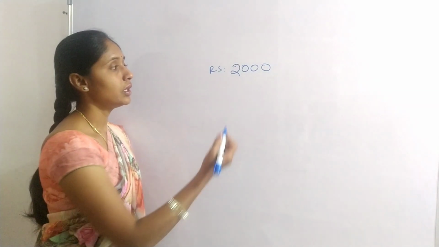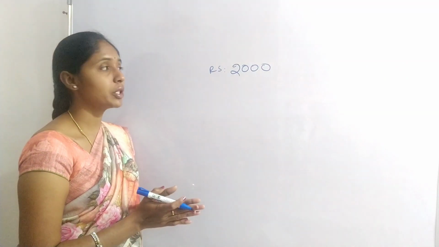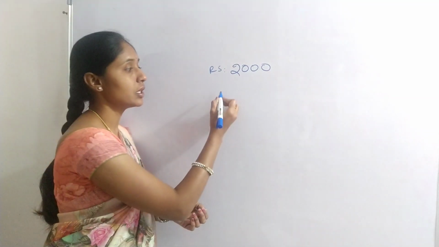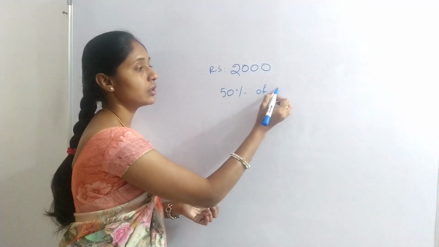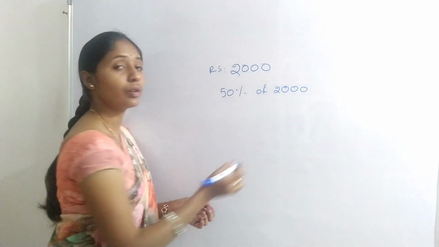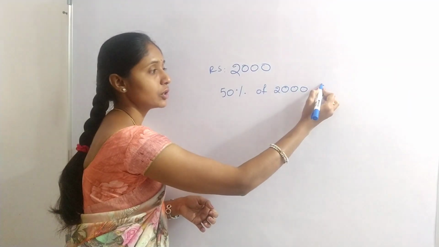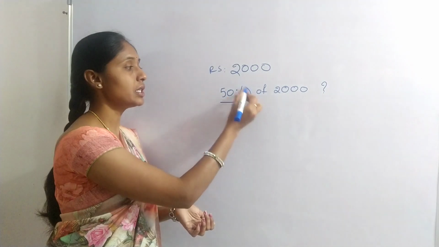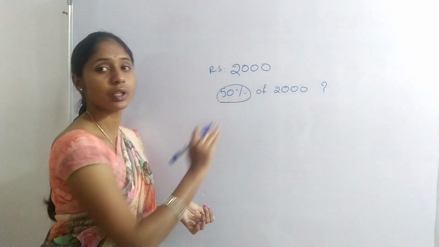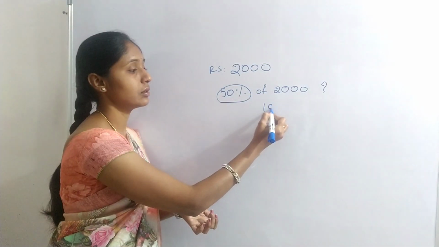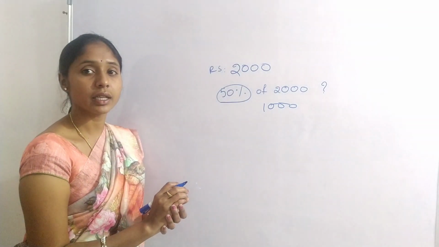Here my question is, what is 50% of 2000? You need to write it like this, 50% of 2000. I have seen questions like this, 50% of 2000 is what? 50% means a fraction, you need to remember, that is 1 by 2. 1 by 2 of 2000 is 1000. By using fractions, we can simply calculate the answers in the mind.